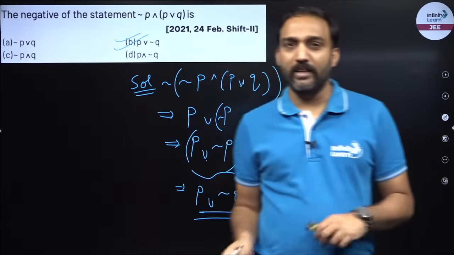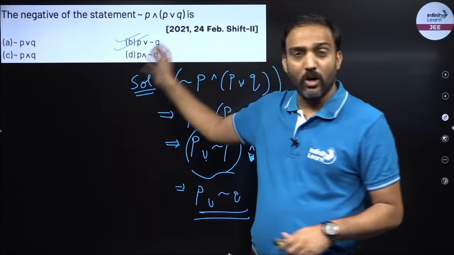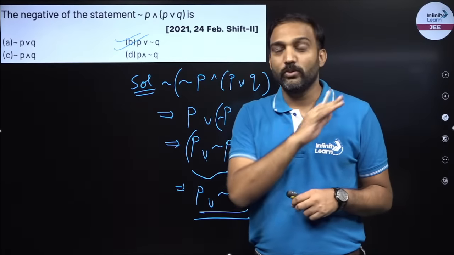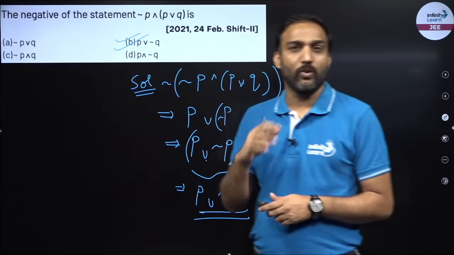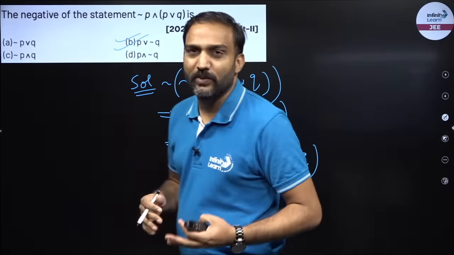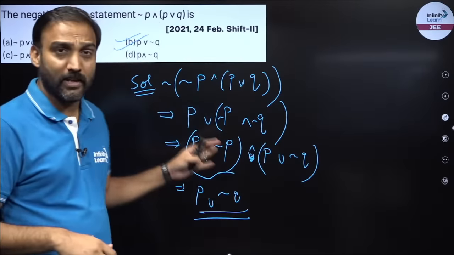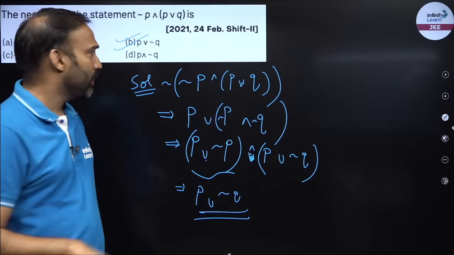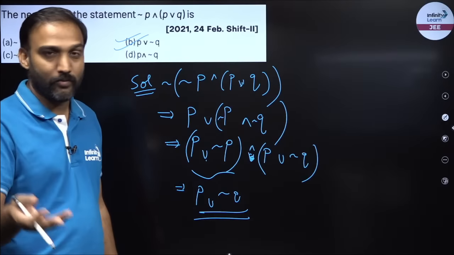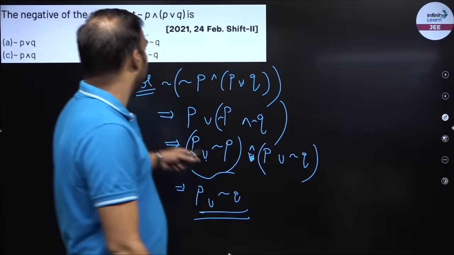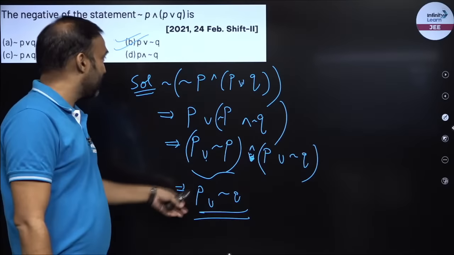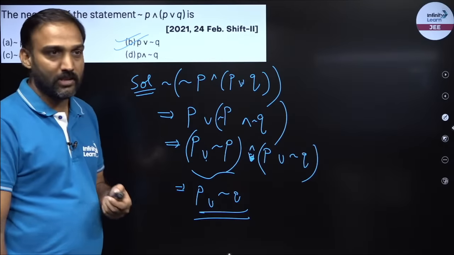So in this mathematical reasoning, when you have negation, or, and, you can also use the logic of set theory. That will also work over here. And we are more comfortable with set theory. We have been doing this for the last so many years. Mathematical reasoning we studied in 12th, or a few months ago when your board exams were there. So this example is done. We have the answer as option B.